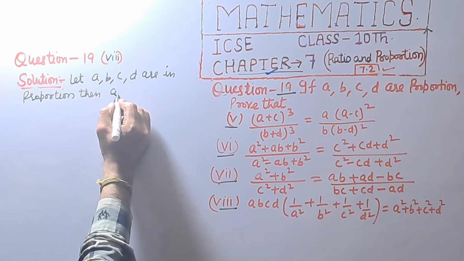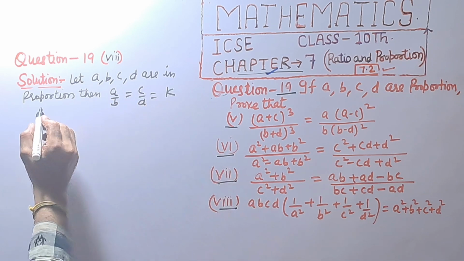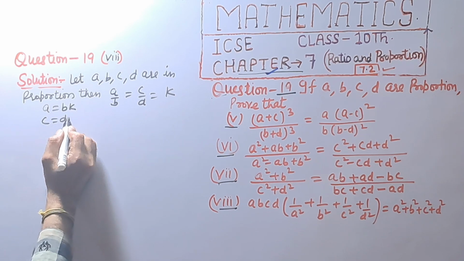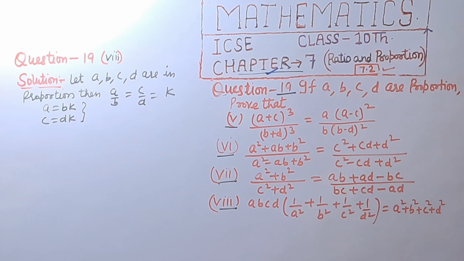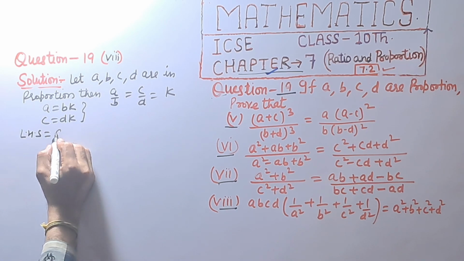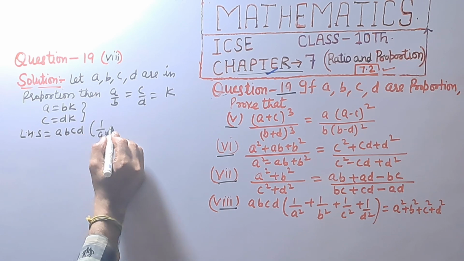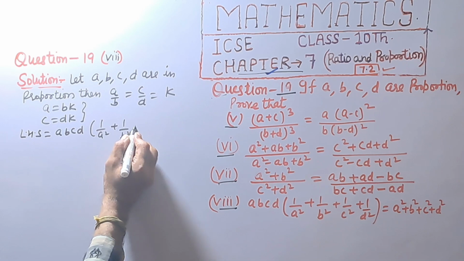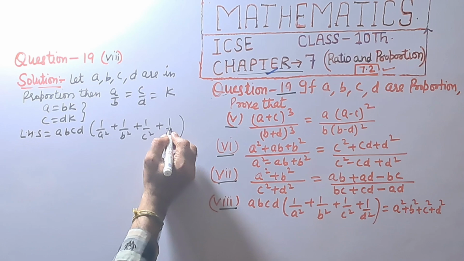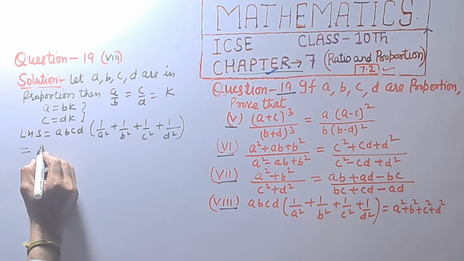Then a upon b equal to c upon d, that is equal to k. So a is equal to bk and c is equal to dk. Left hand side is equal to abcd into 1 upon a square plus 1 upon b square plus 1 upon c square plus 1 upon d square, that is equal to a is equal to bk,